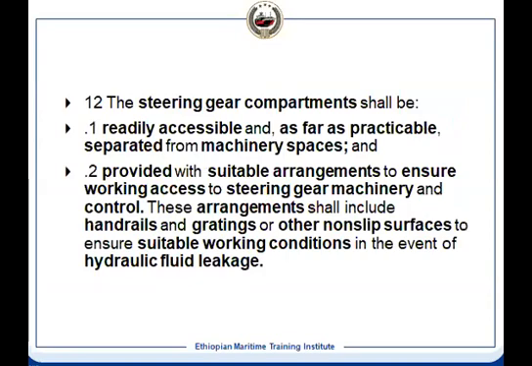Now the steering compartment is outside the engine room. So it should be readily accessible from the machinery space. Like for a large vessel, you all have seen that there are two doors, that is the airlock, so that it is separated, but it is next to the engine room. So we have two self-closing doors which are airtight. We cannot open both together. One we open, we close it, and then another one we can open. So that gives us the separation. And it is also readily accessible, and close to the engine room.